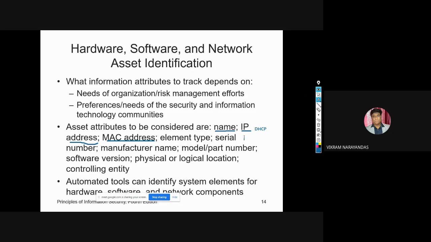The NIC card, network interface card. Okay. It is also sometimes called an electronic serial number.